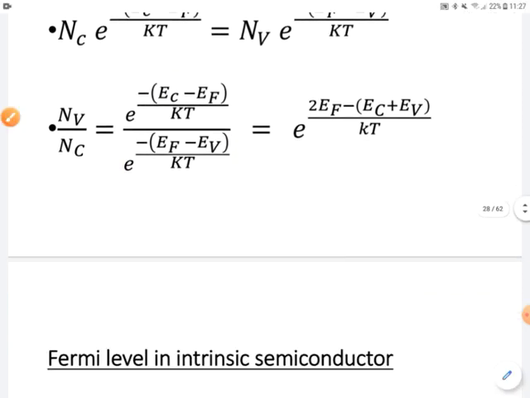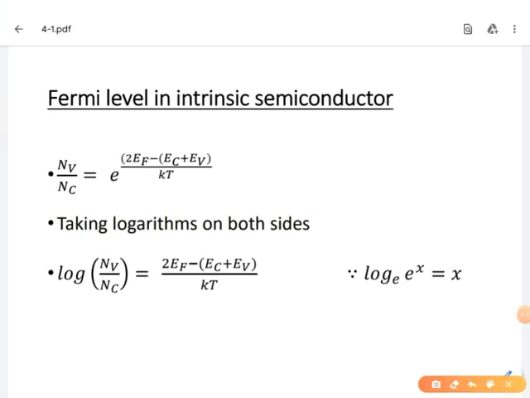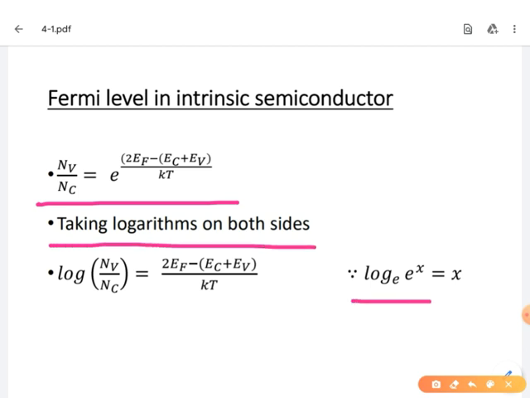After this, how do we find the value of EF? This is the previous expression, Nc by Nv equal to e power of a term. By eliminating the exponential term, we can easily find the expression for EF. We eliminate the exponential term by taking logarithms on both sides. Log of e power x is nothing but x.